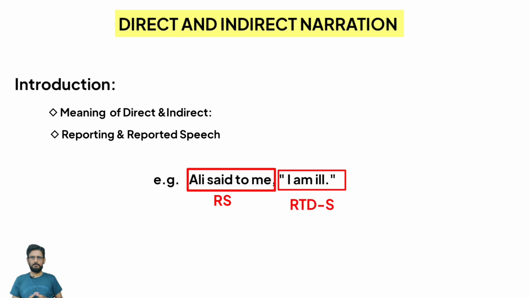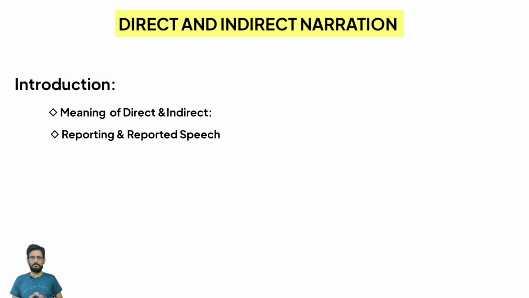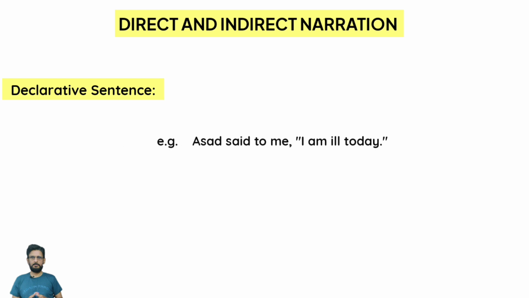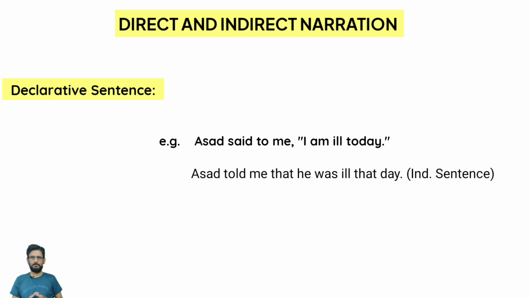Let's change direct sentences into indirect one by one, in relation to four kinds of sentences. Number one is declarative sentences. Let's convert a declarative sentence into indirect narration. For example, Asad said to me, "I am ill today." So this is a declarative sentence. Let's convert it into indirect one. Asad told me that he was ill that day.